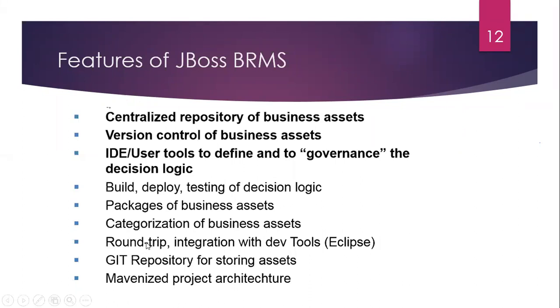Okay. So if we define multiple assets, meaning multiple rules, multiple decision tables or multiple business processes, they will be categorized into business assets. These are the rules, these are the object models and data models, these are the decision tables.